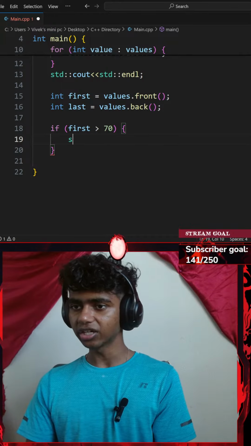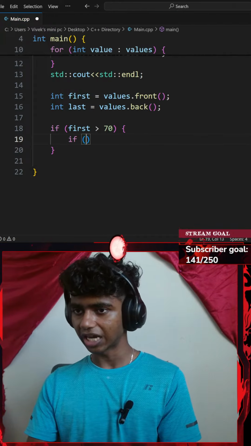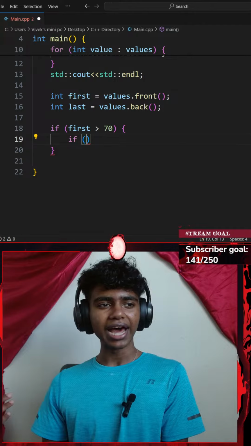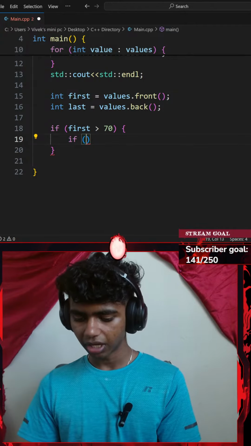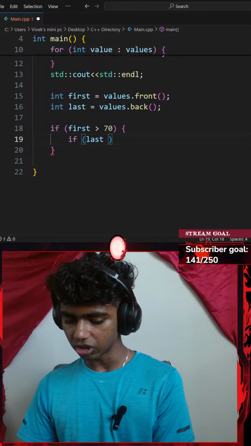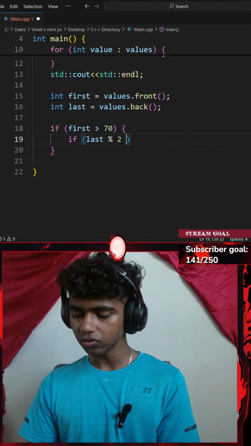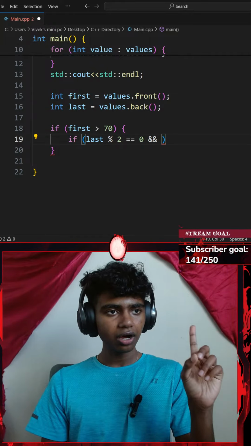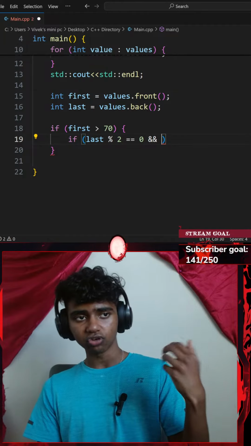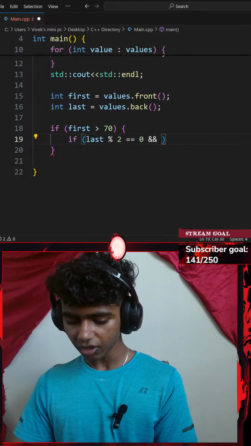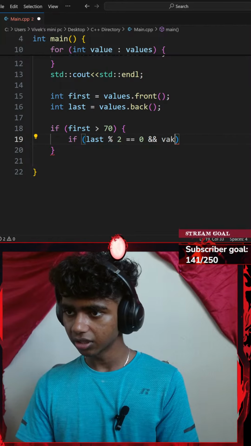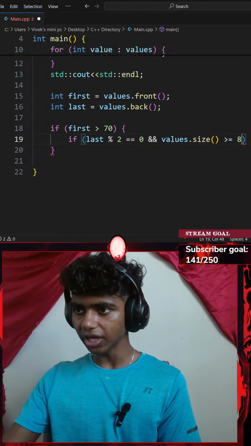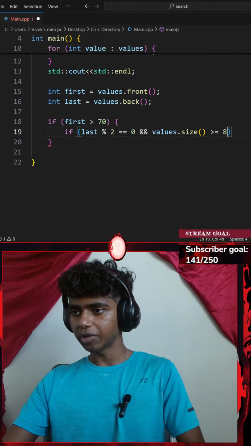Honestly, before I go with a standard console output with an insertion operator, I'll add another if statement that checks if my variable last is even and my vector. So if my variable last modulus 2 equals 0, and my vector size is greater than or equal to 8. My vector of values dot the size function is greater than or equal to 8. I'm going to be printing or displaying a console output.